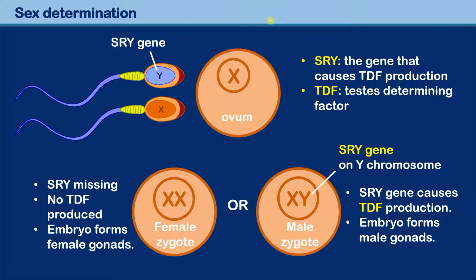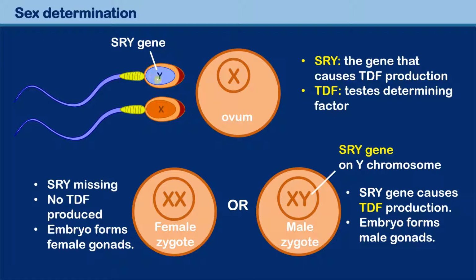How does sex determination work? In other words, what decides whether a baby is going to be a boy or a girl? Let's start off with a very basic question first. Who's responsible? Is it the mother or is it the father who's responsible for the gender of the child? And the answer is it's the father.